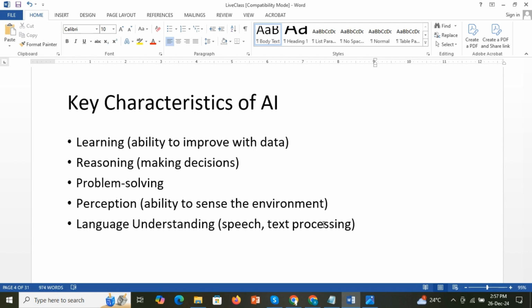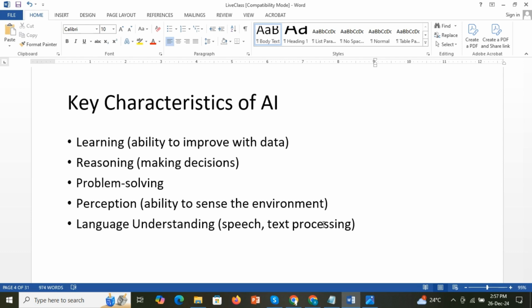Just like that, AI has perception, the ability to sense the environment. Perception is already used in driverless cars. You might have heard about driverless cars in foreign countries: without a driver, you give the destination, and it will drive and take you to the destination.